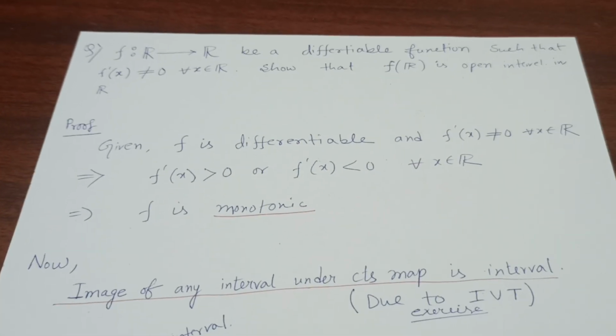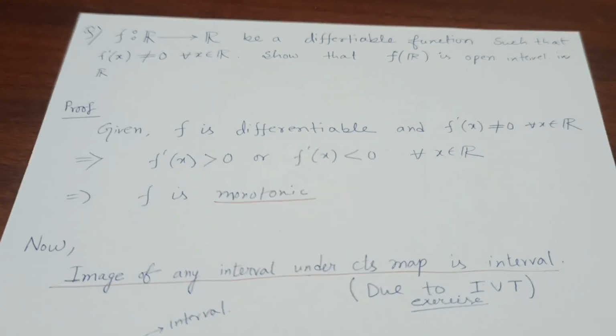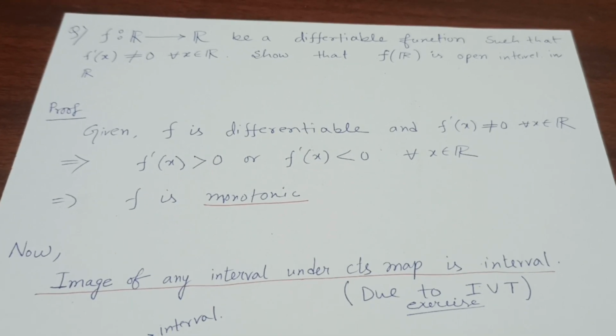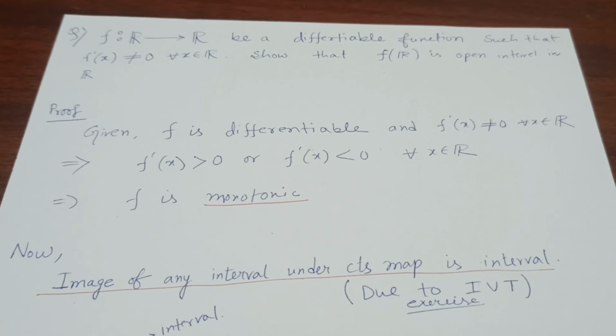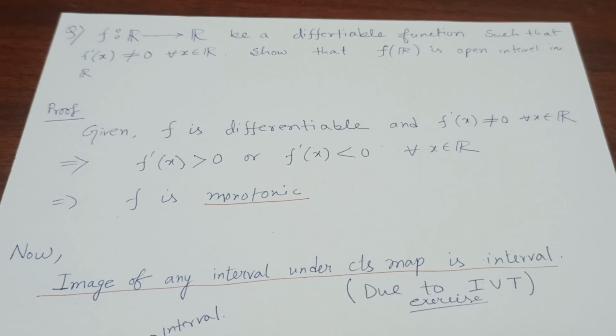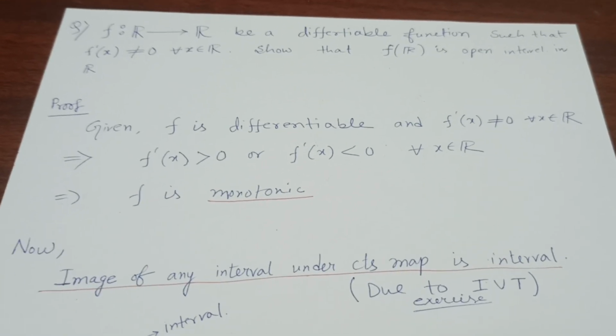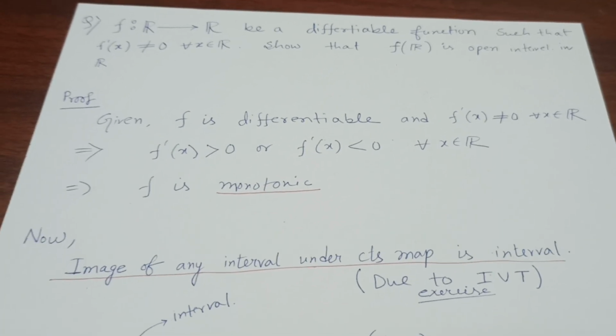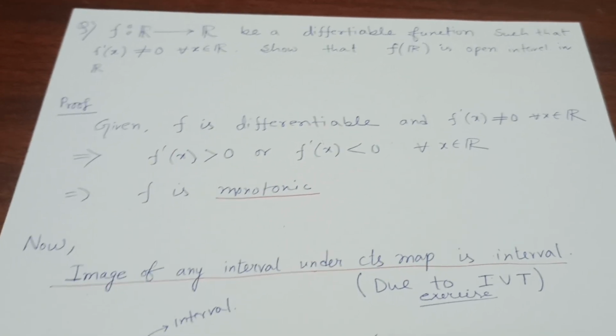Now we know one result, that the image of any interval under a continuous map is an interval. I am not proving this, but I'll give you a hint. This is due to the intermediate value theorem, which I leave as an exercise. You can try this, and I'll use this result here. The result is: the image of any interval under a continuous map is an interval.